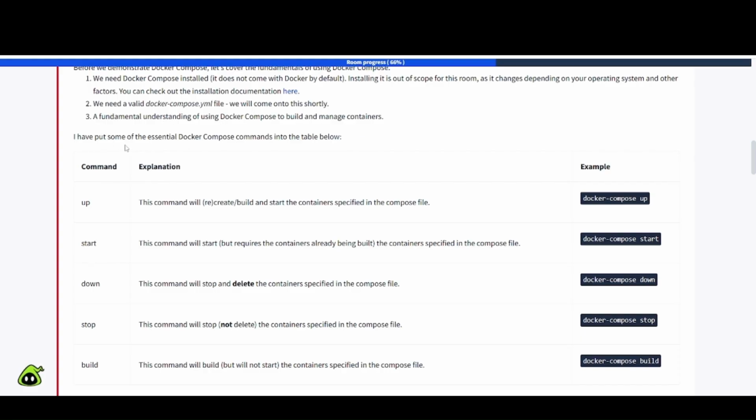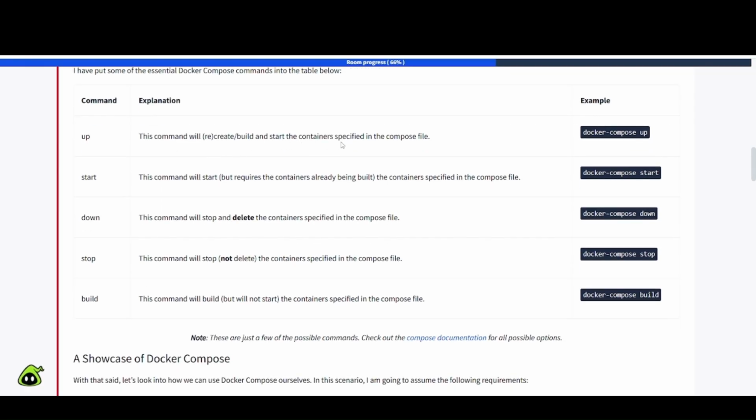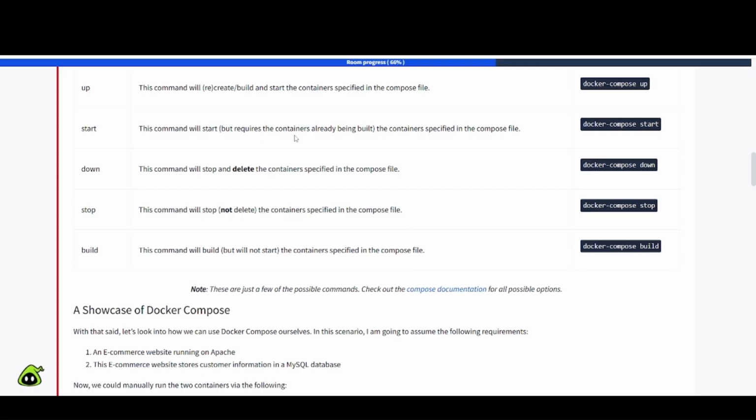I have put some of these essential Docker Compose commands in the table below. So I have command, explanation, and example. Up: this command will recreate, build, and start the containers specified in the Compose file, so docker-compose up, and I've used these in different labs and whatnot. Start: this command will start the containers specified in the compose file, but requires the containers to already be built. So docker compose start. You have down, stop, and build.